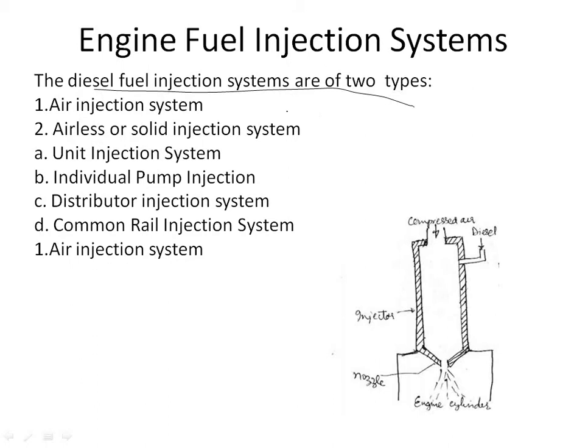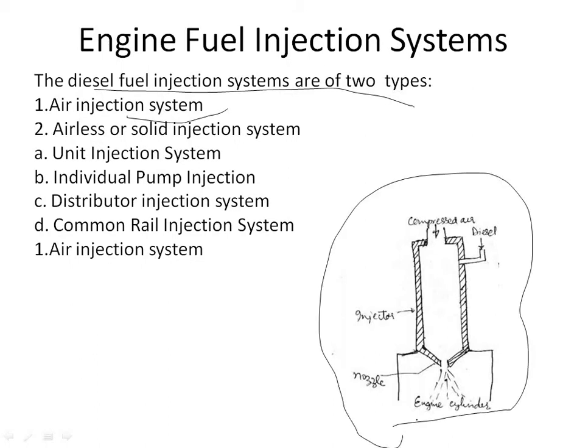First of all, we'll be dealing with the air injection system. This is the air injection system sketch. In this system, initially fuel is pumped into the injector, and then high pressure compressed air, at a pressure of about 50 to 70 bar, is supplied to the nozzle. You all can see this nozzle.